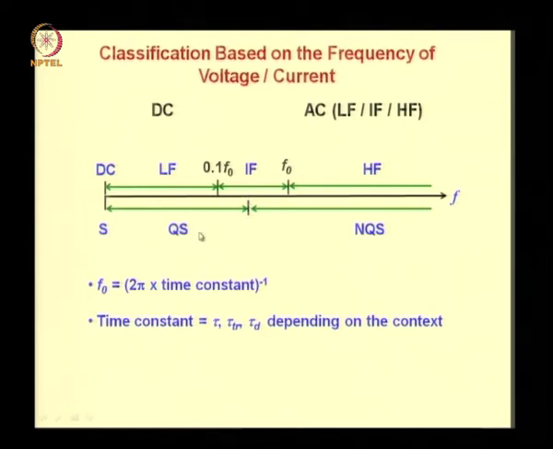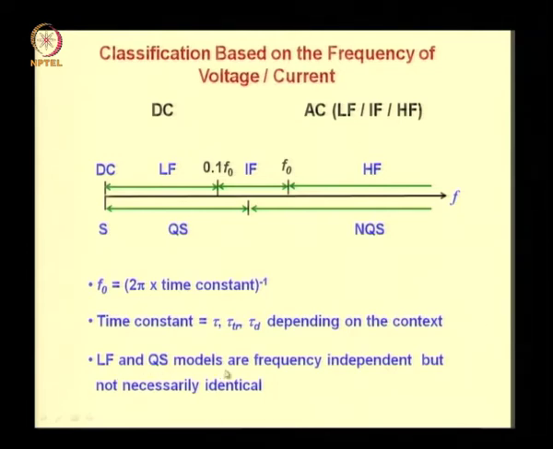In other words, your quasi-static models are valid for a frequency range beyond the low frequencies, okay? And on the other hand, beyond a certain frequency in the intermediate frequency range you have to use the non-quasi-static model even before you encounter high frequencies.